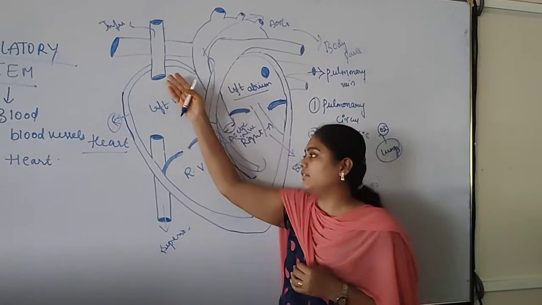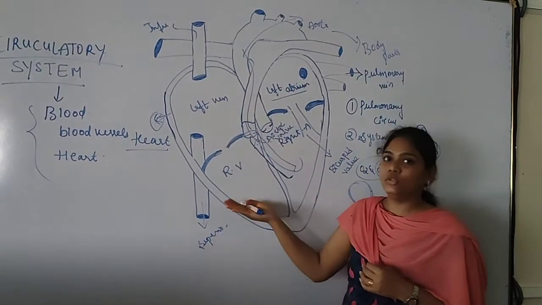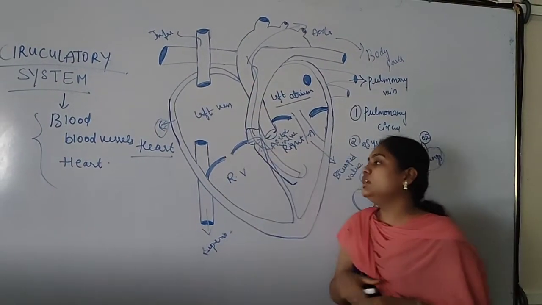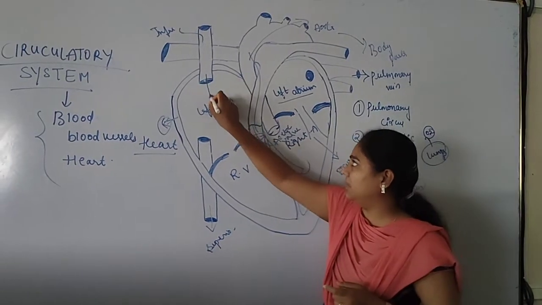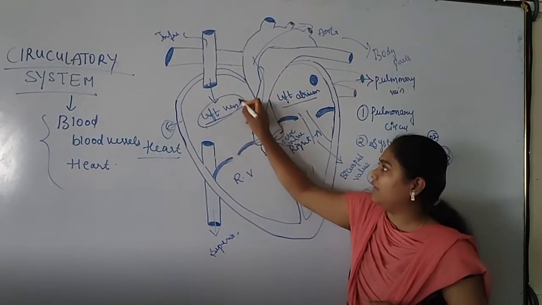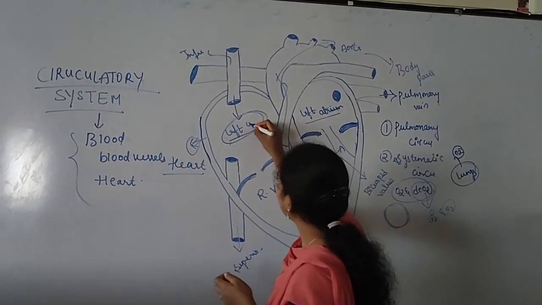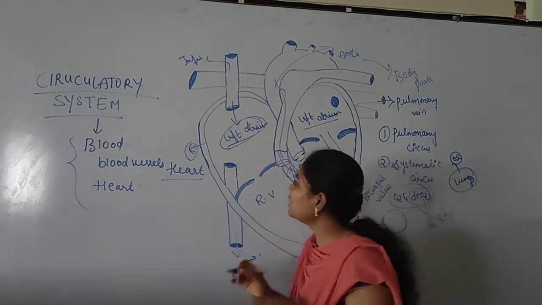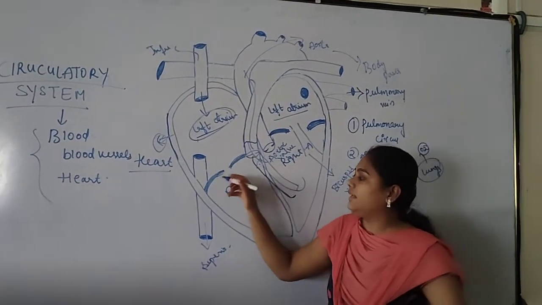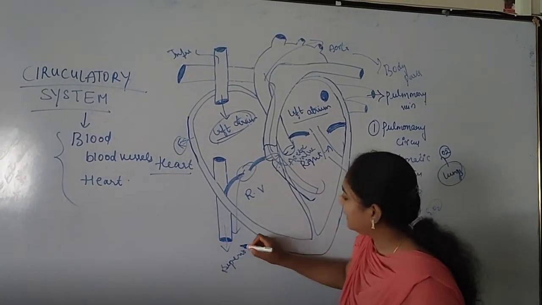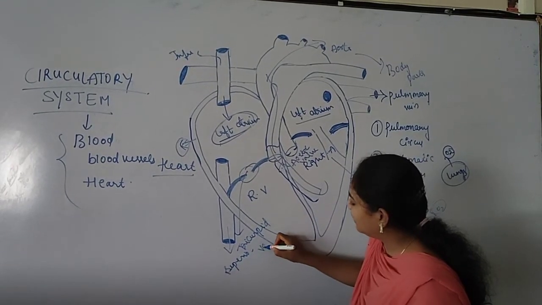From the vena cavae, the upper part of the body's blood is carried by the superior and the lower part by the inferior. This carries the deoxygenated blood to the atrium. When the atrium receives the deoxygenated blood, it has a valve called the tricuspid valve.